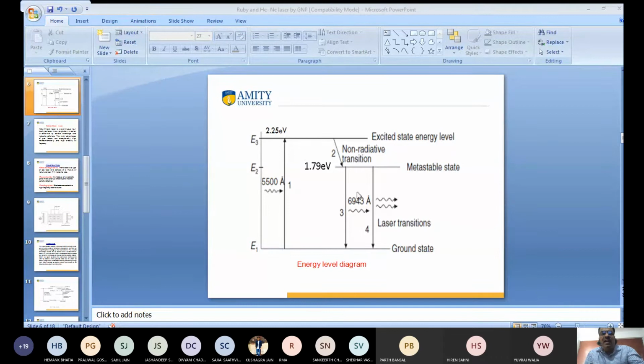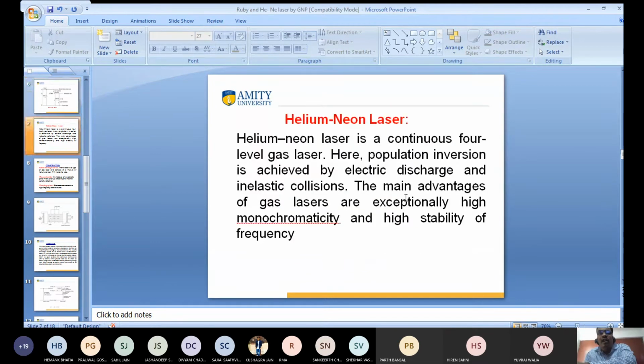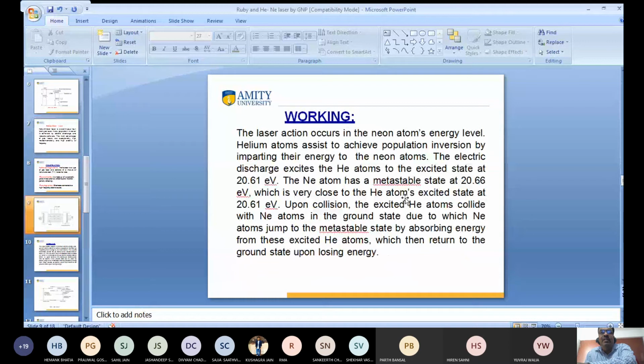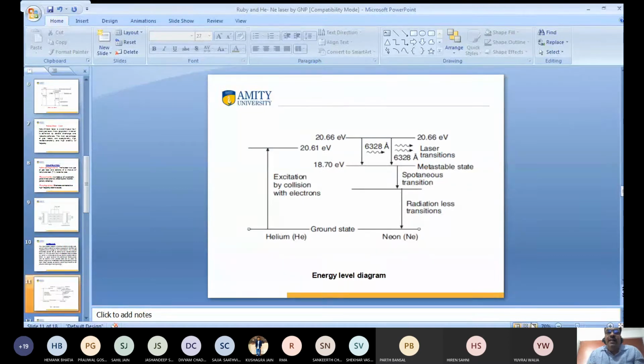So if we want to use a 3-level laser as a continuous laser, the ruby laser cannot be used as a continuous laser beam, because here we get the laser beam in pulses. But in the case of a 4-level laser, the helium neon laser, we get a continuous laser beam. Due to the 4 energy levels, 1, 2, 3, and 4, we get a continuous beam of laser.